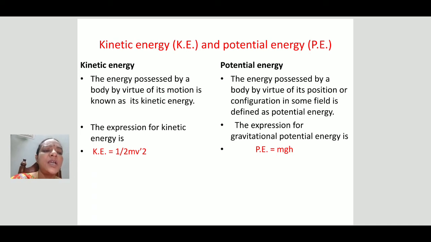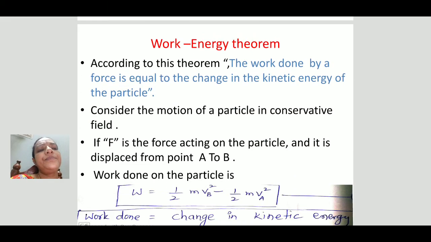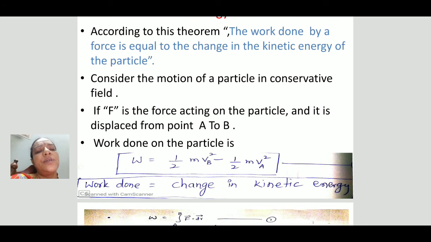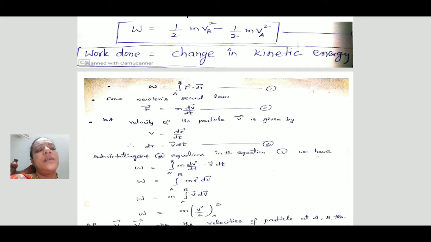The energy possessed by a body by virtue of its position or configuration is known as potential energy. Its equation is mgh. Coming to the work energy theorem, the work done by a force is equal to the change in the kinetic energy of the particle. So W is equal to half mvb square minus half mva square.